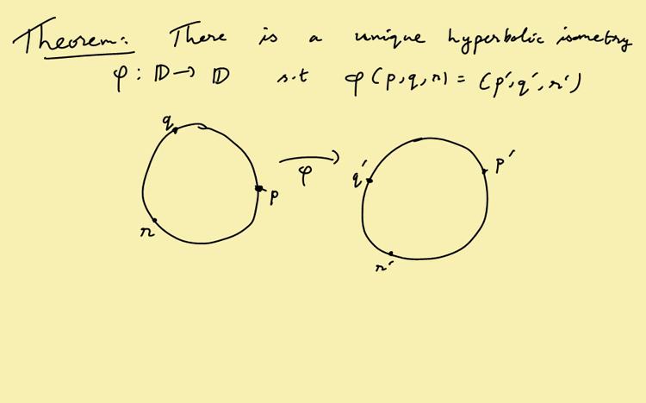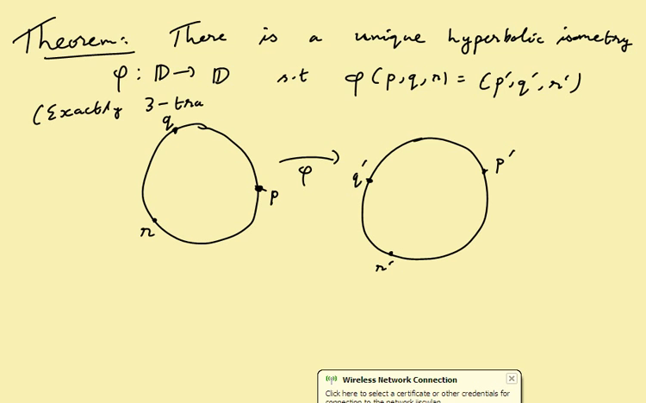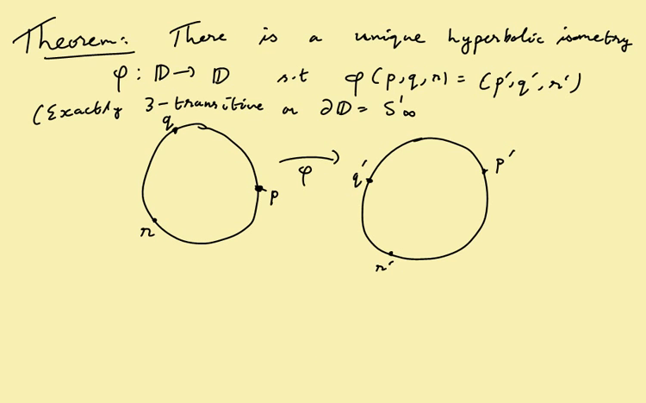Let's just contrast with the Euclidean case. If this was a Euclidean disk, you could take P to P prime, but that's it. I mean, the distance between P and Q would be fixed, so that would be one transitive. So in this case we would say it's exactly 3 transitive, the group of isometries on the boundary of D, which is S1 infinity. But in fact, with the proof we'll go to the boundary of H instead. This picture was nicer, so I wrote it this way.